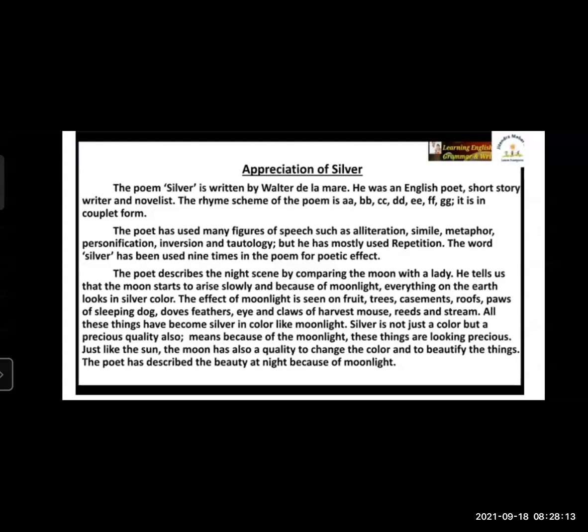Then here the poet explained the dove's feather. The dove's color is white, but here because of the moonlight, the dove's feathers also change into silver color. Then also the harvest mouse's claws and eye are very sharp, and they look silvery.